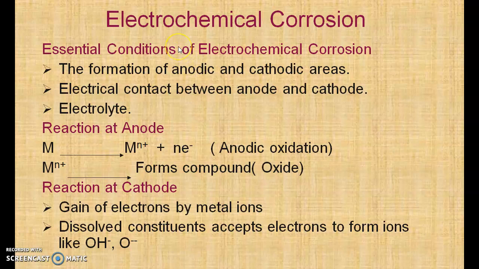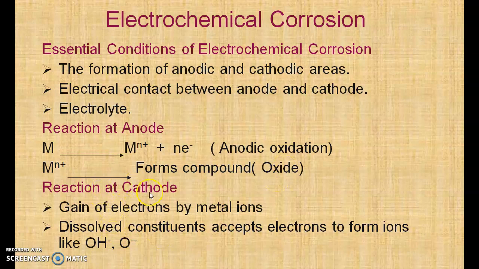Now we'll discuss electrochemical corrosion. The essential conditions for electrochemical corrosion to take place are the formation of anodic and cathodic areas, electrical contact between anode and cathode, and presence of electrolyte. Now, what reaction takes place at the anode? The metal which acts as an anode gets converted into M^n+ plus ne-, that is, the electrons are lost, that is, anodic oxidation takes place. Now the metal ions which are formed form combined compounds, majorly oxide.